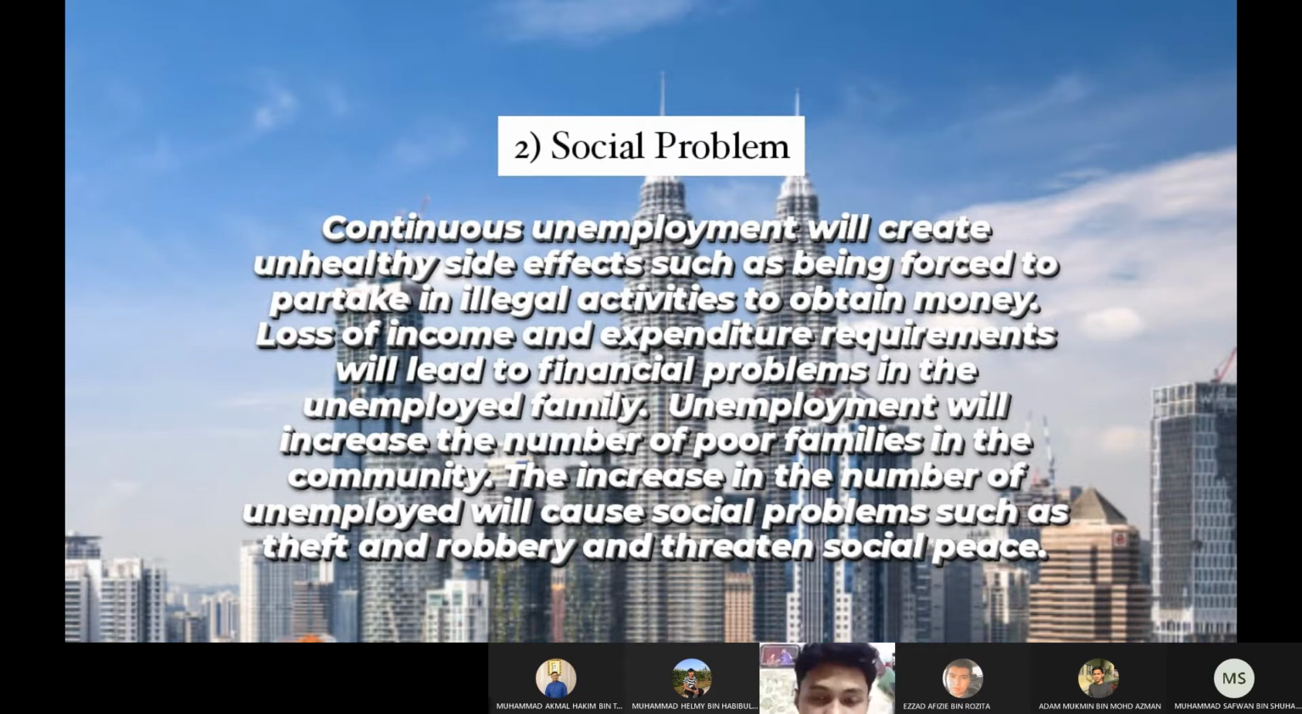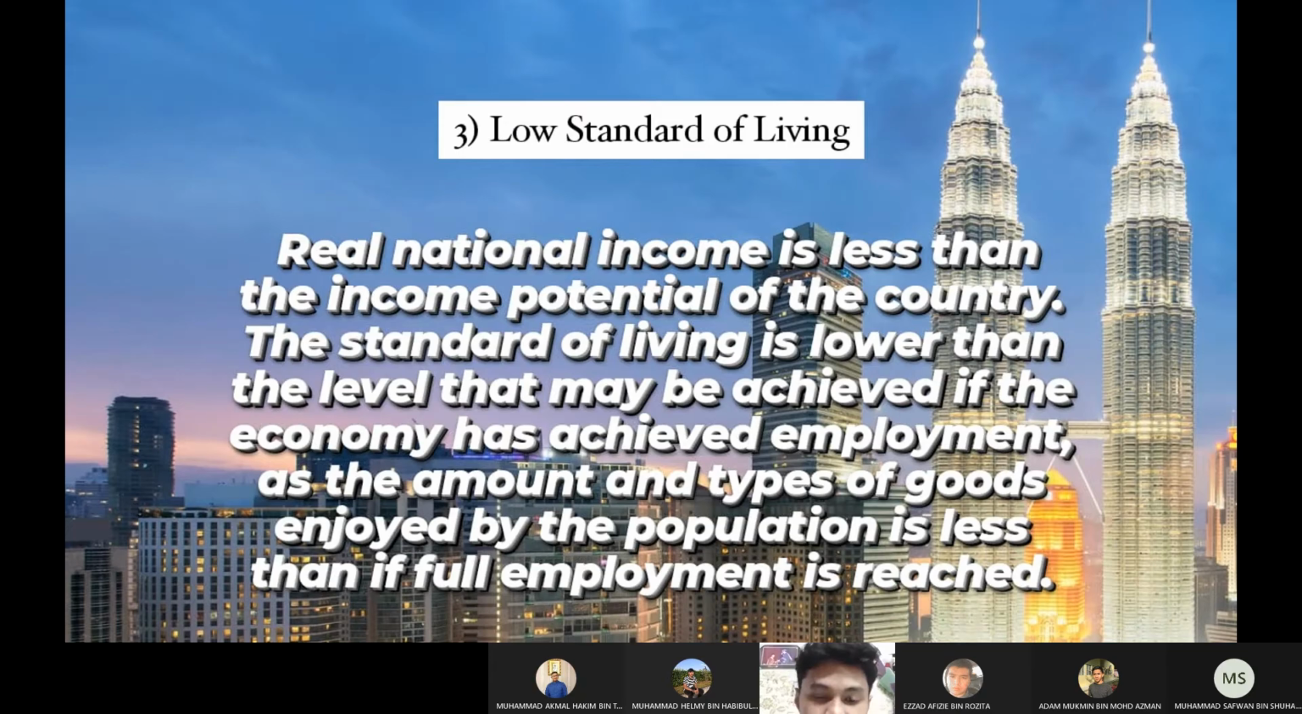Second is social problem. Continuous unemployment will create unhealthy side effects such as being forced to partake in illegal activities to obtain money. Loss of income and expenditure requirement will lead to financial problems in the unemployed family. Unemployment will increase the number of poor families in the community. The increase in the number of unemployed will cause social problems such as theft and robbery and threaten social peace.